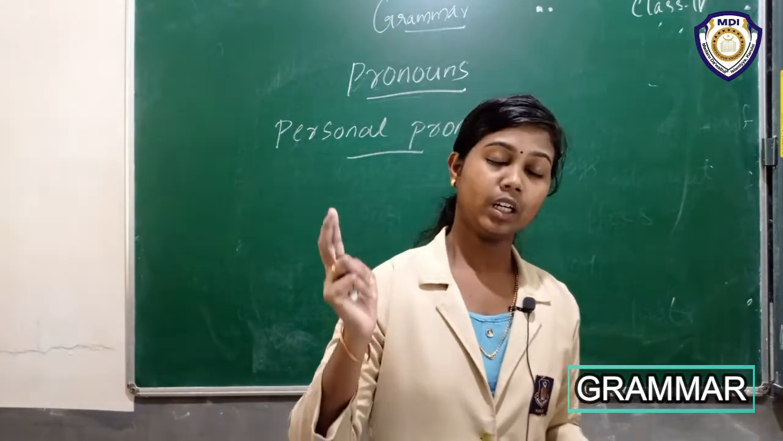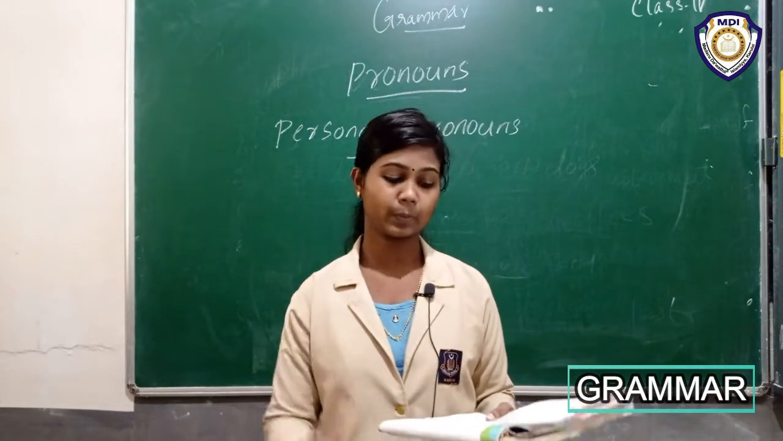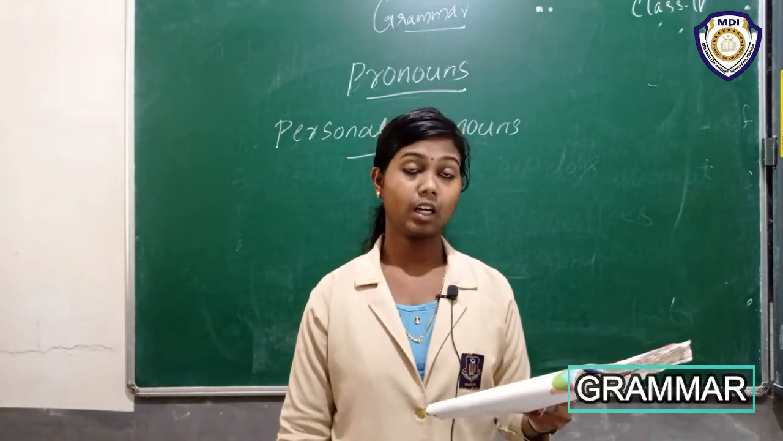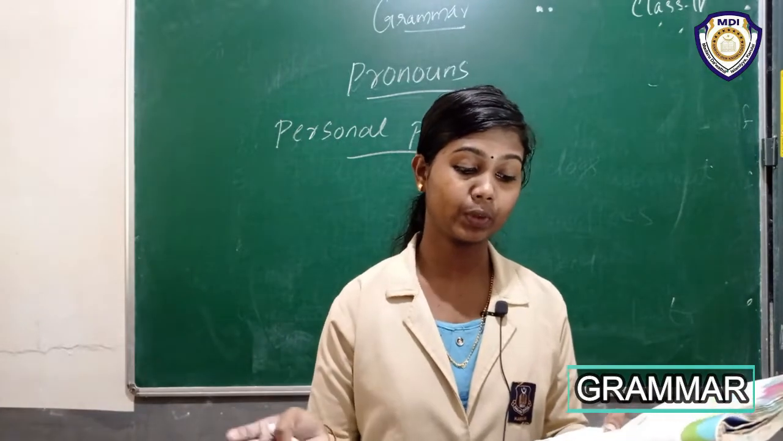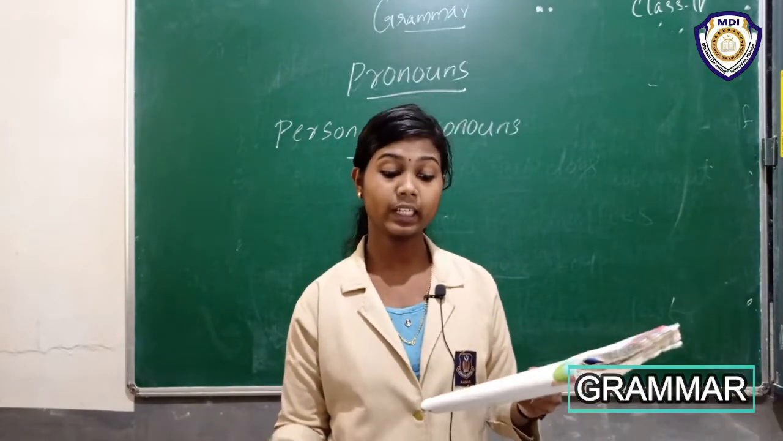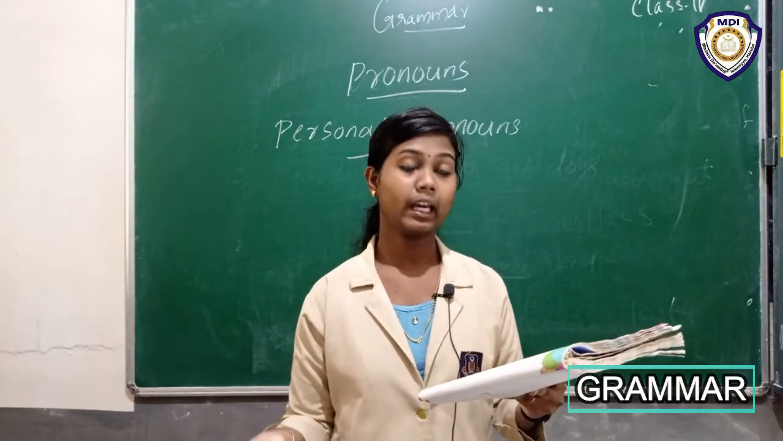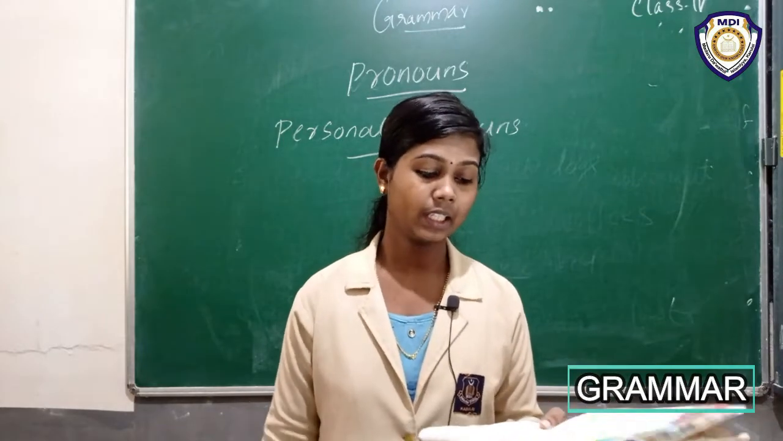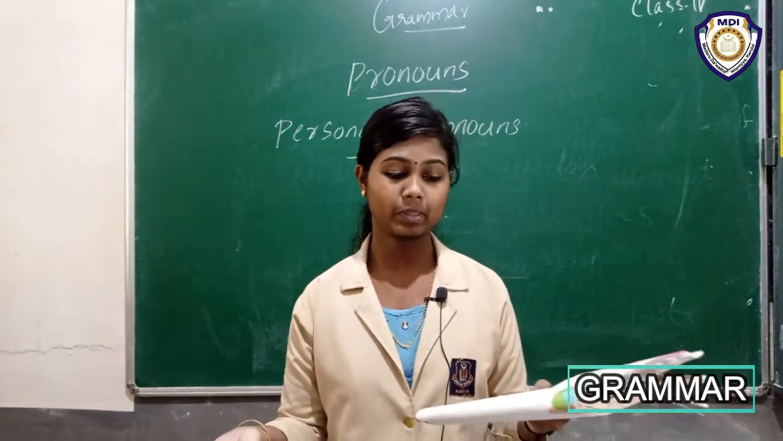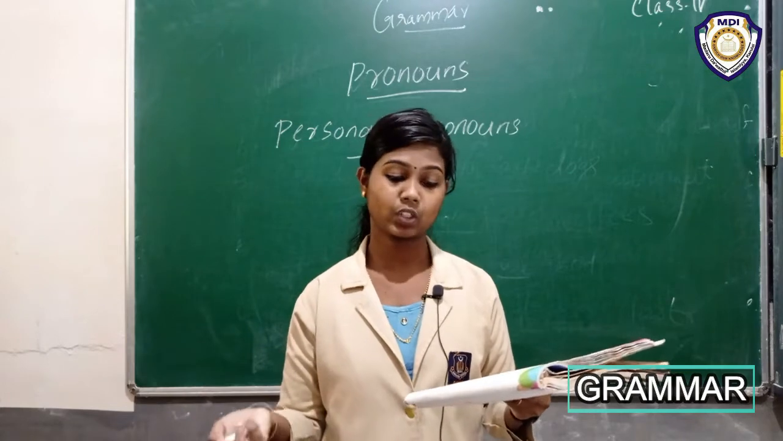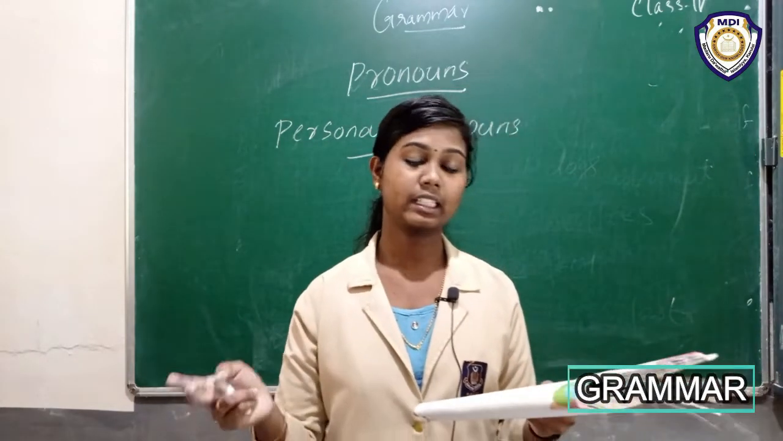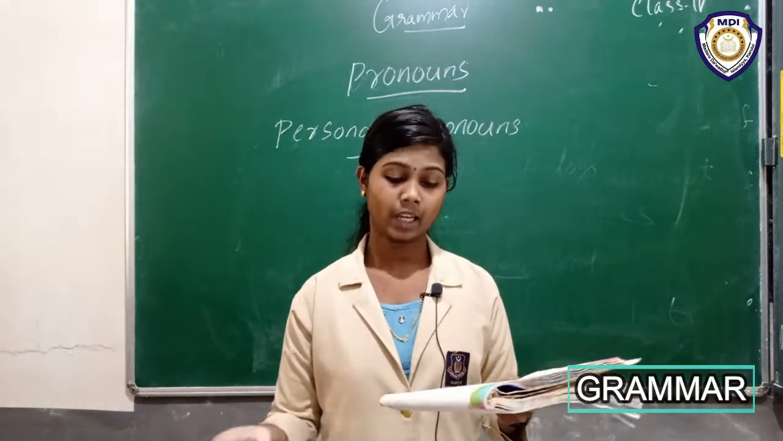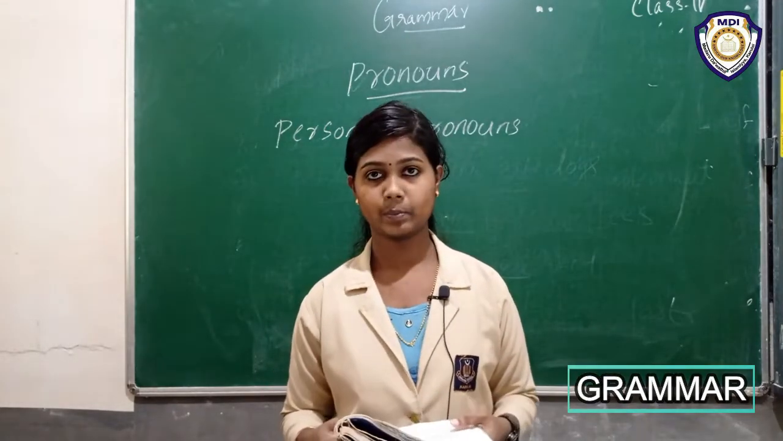These are the two types of personal pronouns. Personal pronouns are pronouns that we use to refer to a person, a place, an animal or a thing. They are of two types. One that does the action in a sentence and the other that receives the action in a sentence.